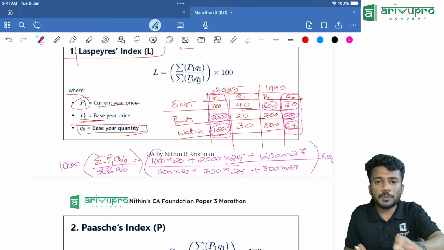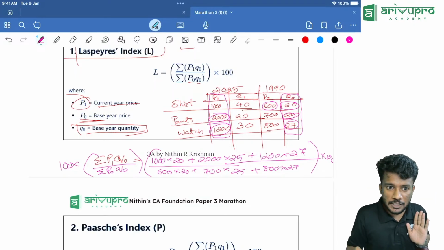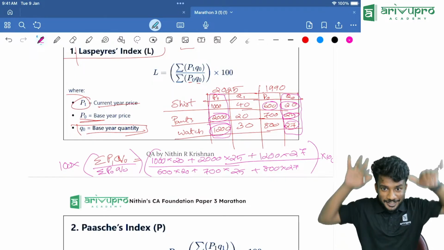Is that clear, people? If yes, please comment. Is that clear? Yes. Yes, yes, yes. Put some emojis, people. Put this emoji and all.